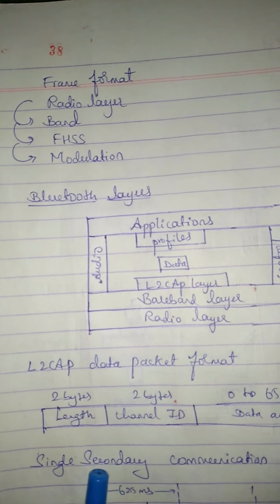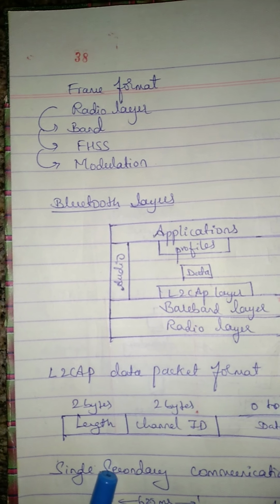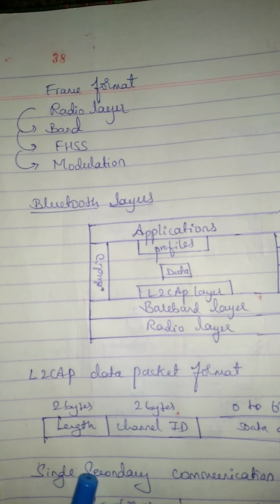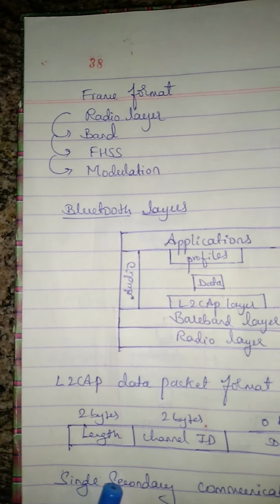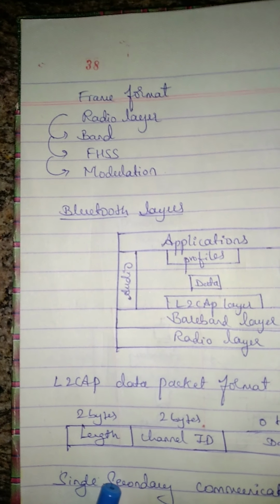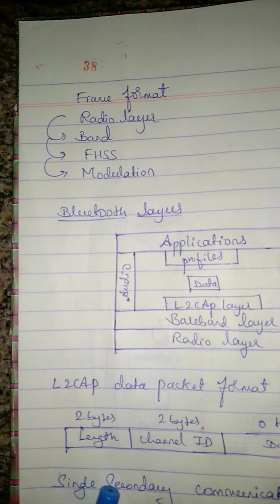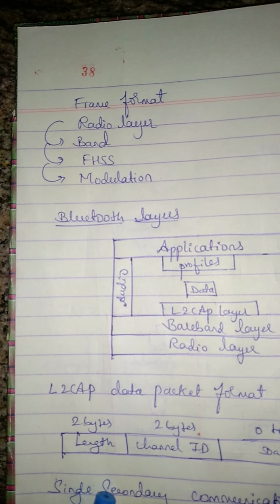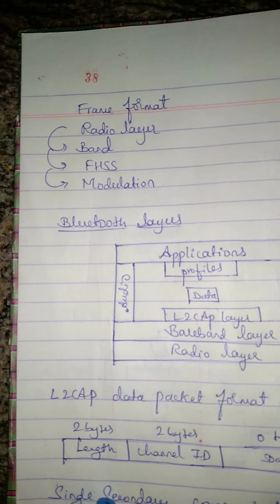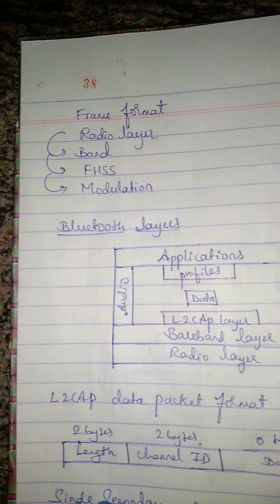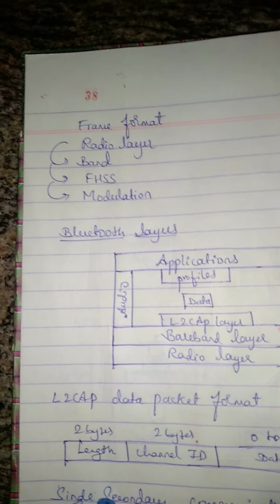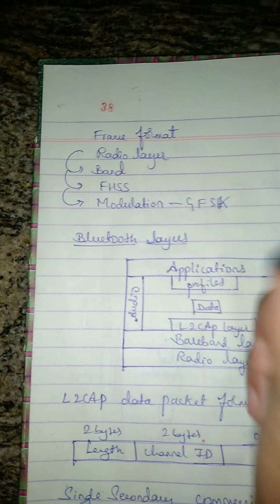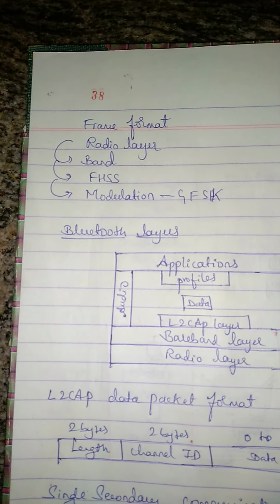Next we'll study the radio layer. Here in the radio layer, we need to study the band, FHSS and modulation. Band means it uses the 2.4 gigahertz ISM band. It is divided into 79 channels of 1 megahertz each. FHSS means frequency hopping spread spectrum. It is a method used for the avoidance of interference from other devices. That is the technology used in the Bluetooth device. Here for modulation we are using GFSK, that is the FSK method only, but FSK with Gaussian bandwidth filtering.